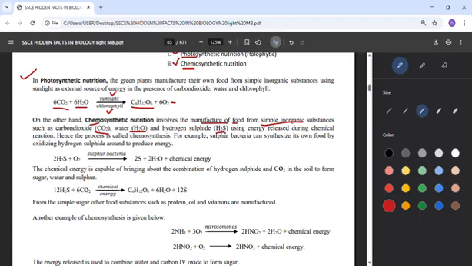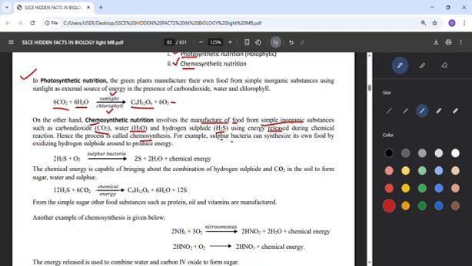Something that is not from plant and animal, they will get it. After getting that, they will use the energy that will be released in the process during the chemical reaction to form their own food, and that's chemosynthesis. So all these are from inorganic substances, which are chemicals, used to produce energy.